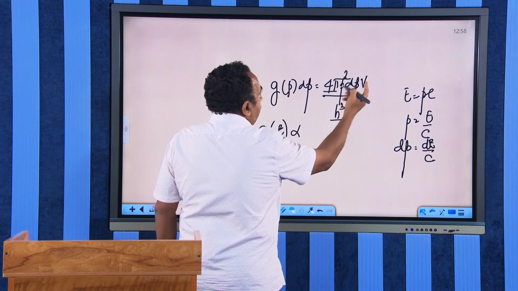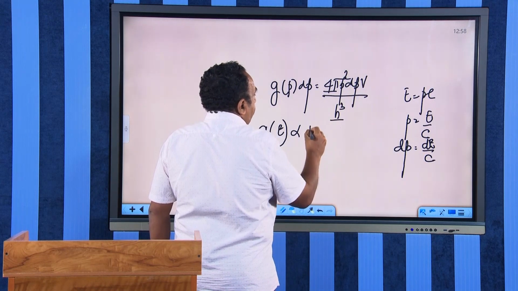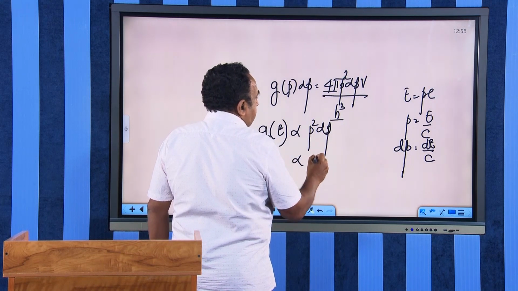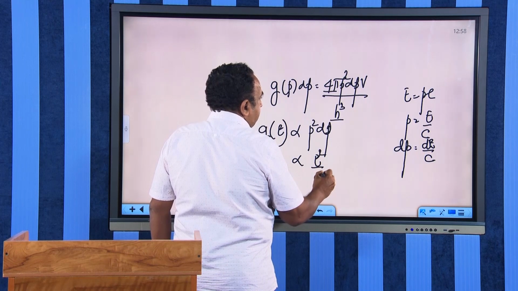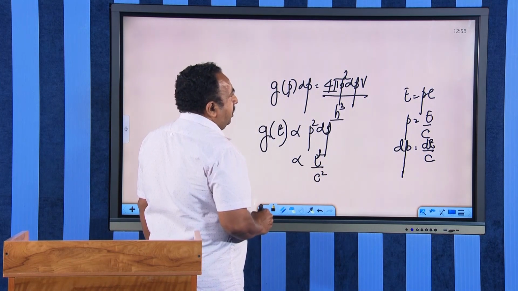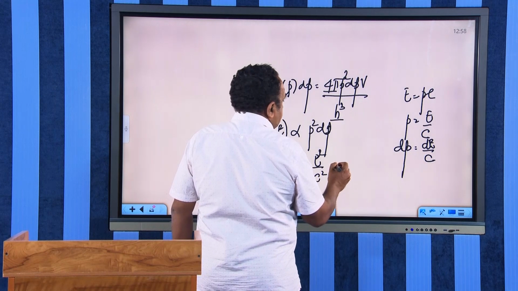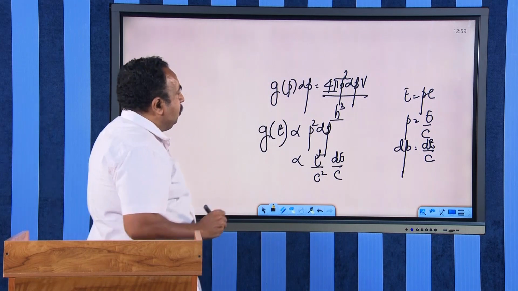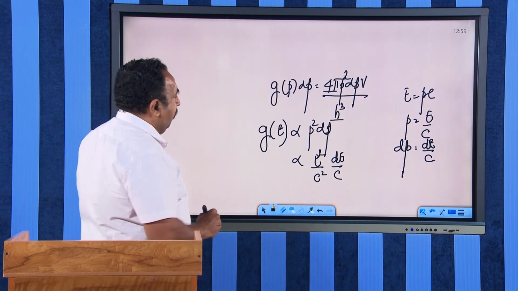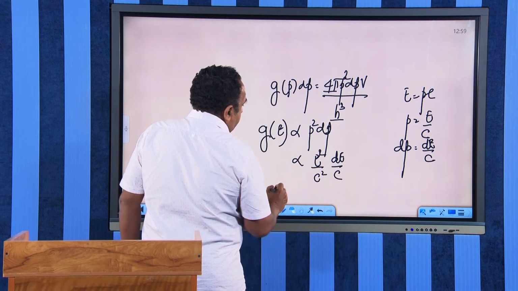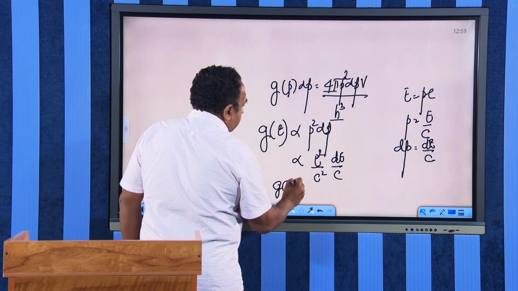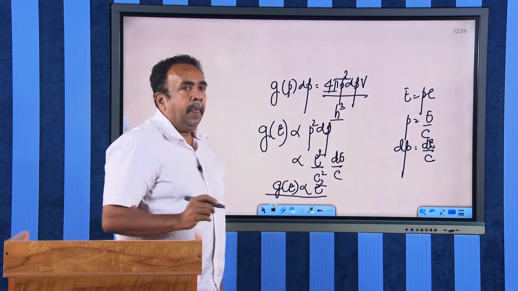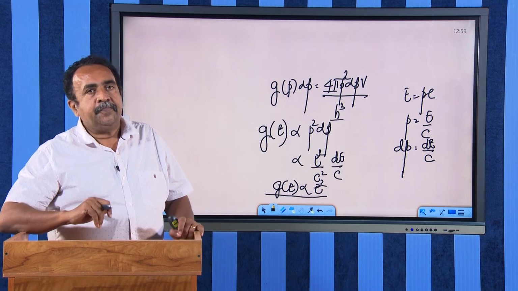This V also is a constant, so it is proportional to p square dp, and the p square is E square by c square, and dp is equal to dE divided by c. Therefore, you can say that your G of E is proportional to E square. The number of states for a photon is proportional to E square.